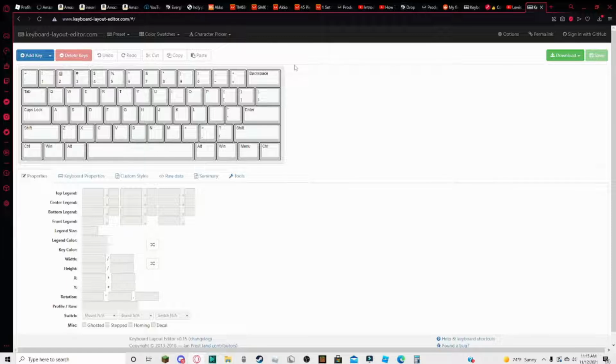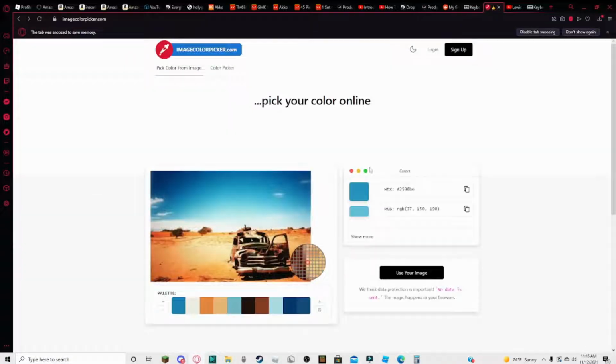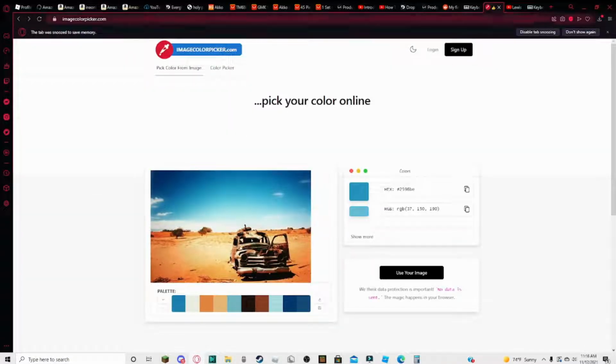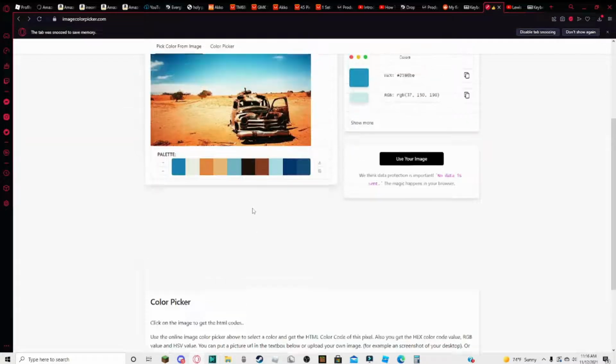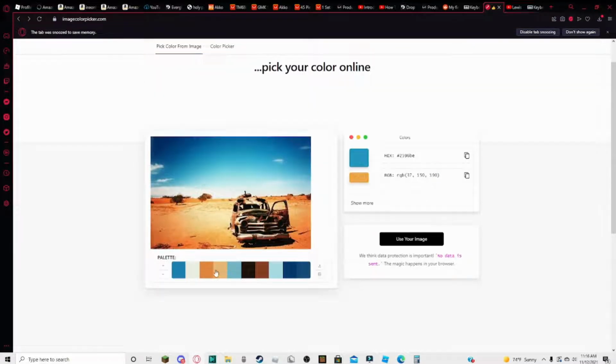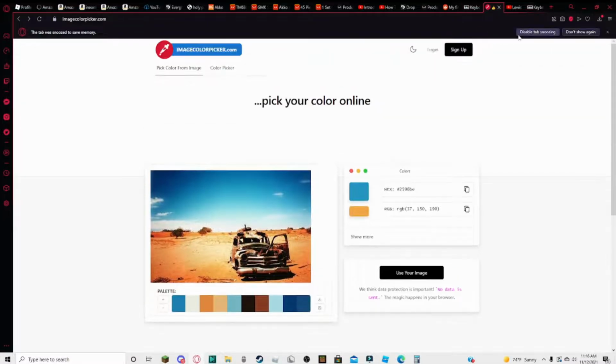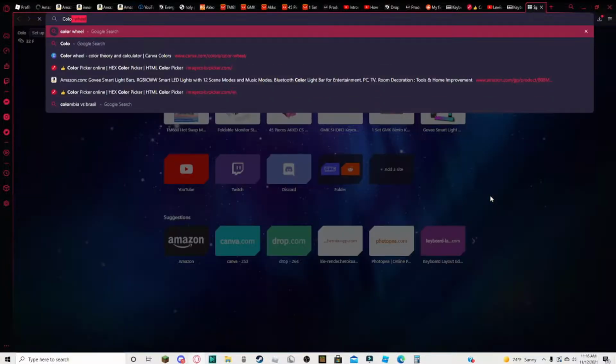Alright, so you want to find inspiration from something, obviously. That's how inspiration works. So there's this website called imagecolorpicker.com where you put in an image and it gives you a color palette. But for this video, I'm going to be using a color wheel.